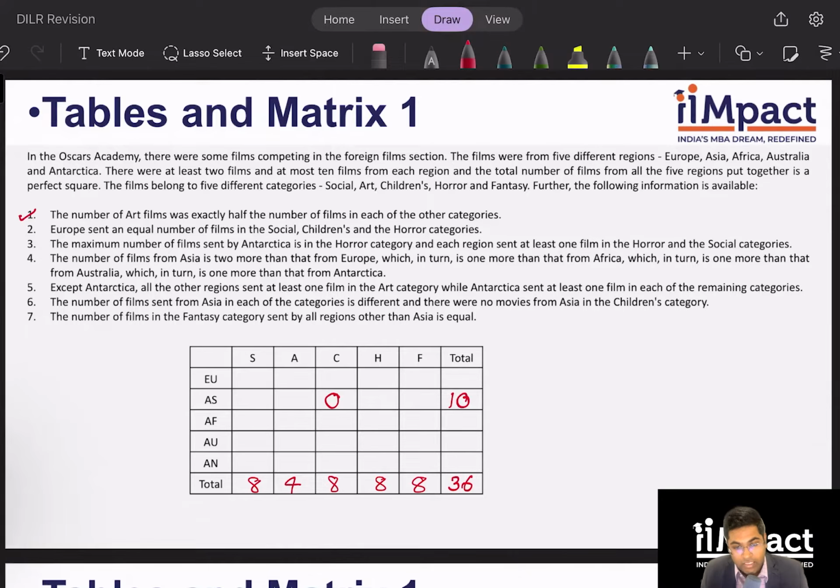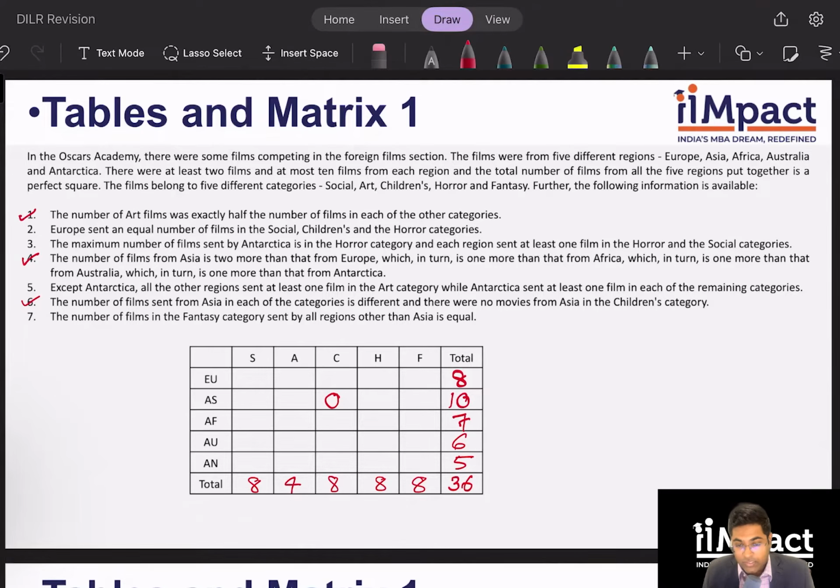Now I will use clue number 4. So I don't have to really deal with variables in this case. Asia is 2 more than Europe, so this becomes 8. Europe is 1 more than Africa, so this becomes 7. Africa is 1 more than Australia, so this becomes 6. And this becomes 5. So I have all the totals. Now let's fill up the table as much as we can. Where do we go?